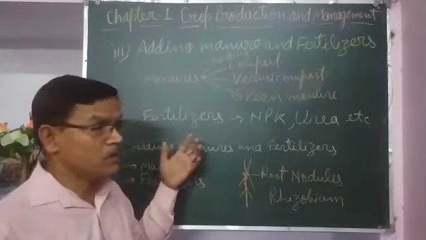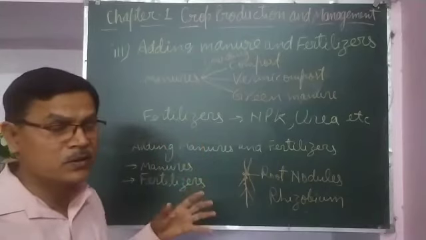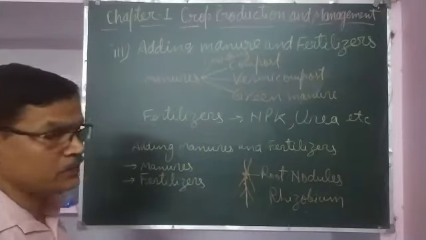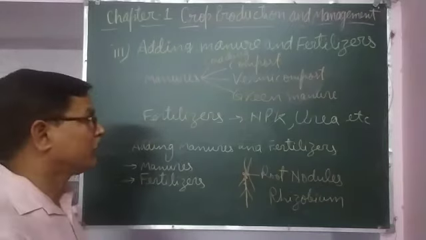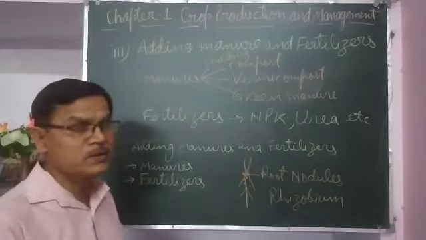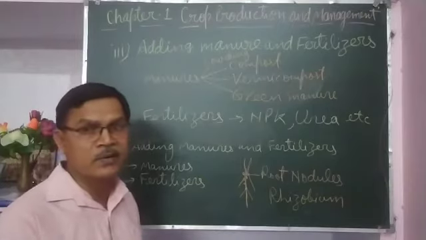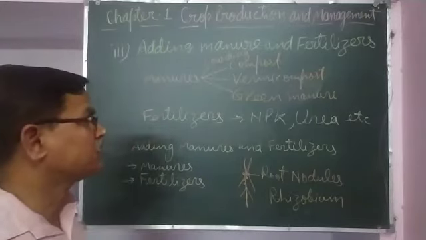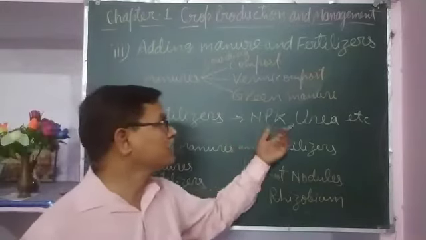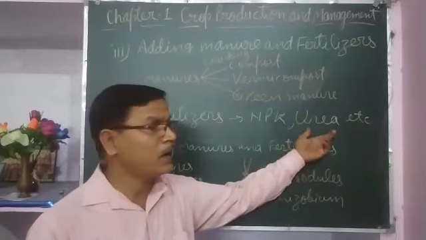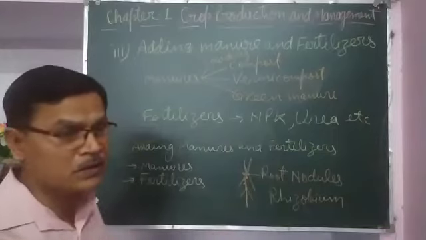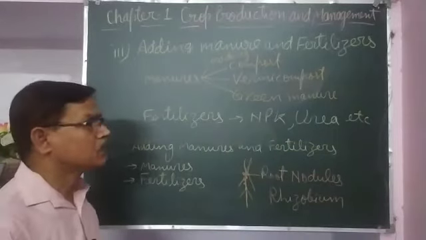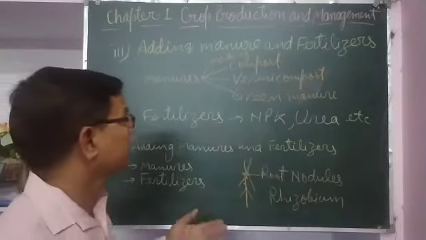If some particular nutrient is required by the crop, after finding that out, suppose only nitrogen is required, and phosphorus and potassium are not required, then NPK will not be used, urea will be used. And if it is found that nitrogen, phosphorus and potassium, all three are required for the plants at that time, then NPK can be used.